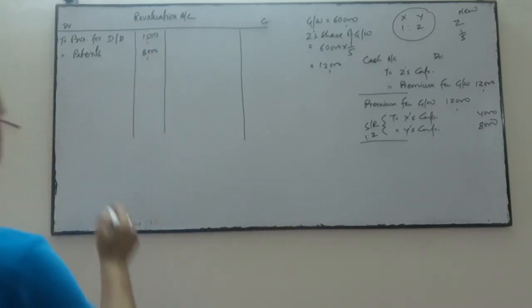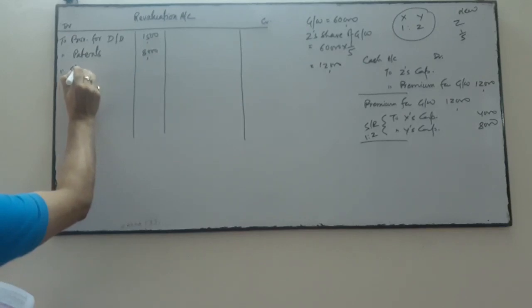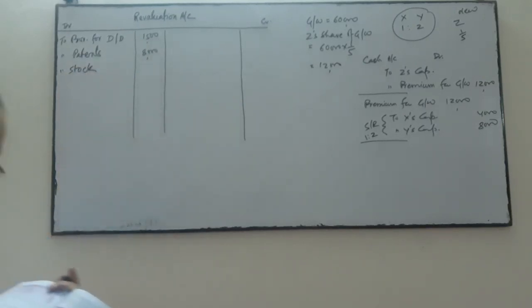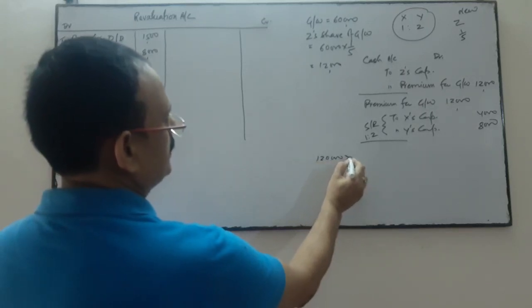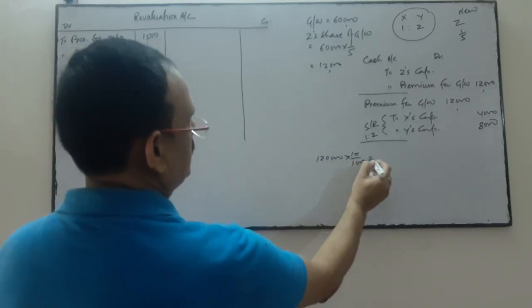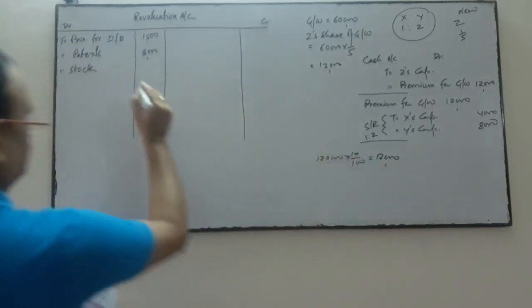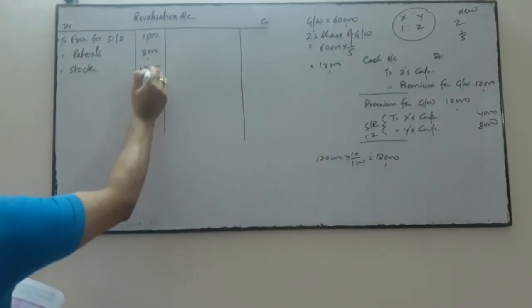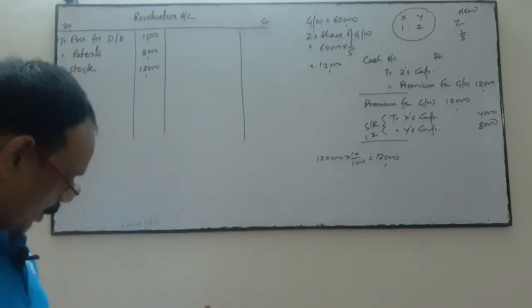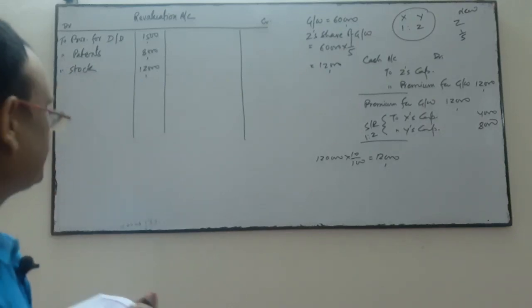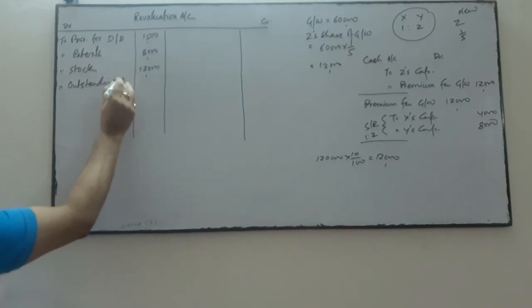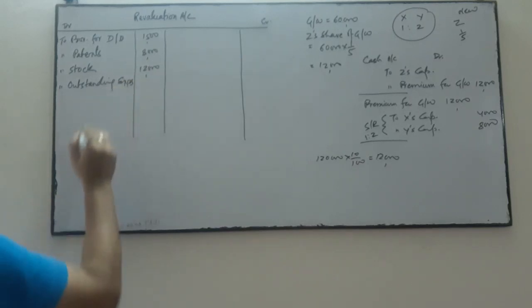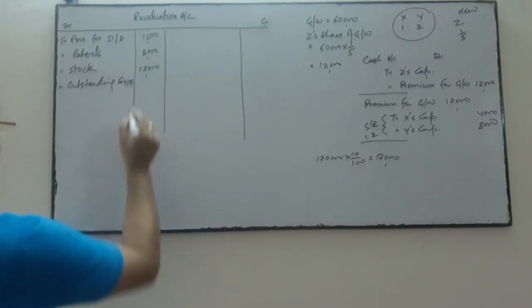Stock be reduced by 10%. In the balance sheet, stock is given 1,20,000, so it is reduced by 10%. It means 12,000. Outstanding expenses be increased by 6,000. Outstanding expenses is a liability. When the liability increases, it's a loss. So outstanding expenses is increased by 6,000.